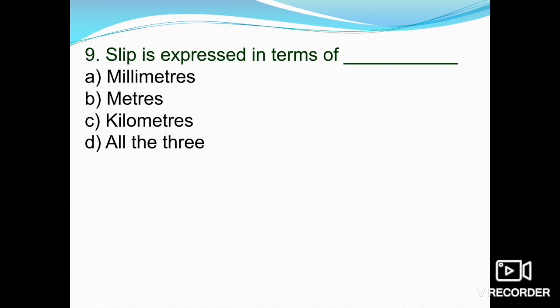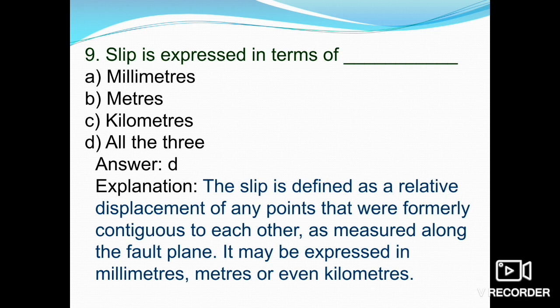Ninth one is, slip is expressed in terms of millimeters, meters, kilometers, or all the three. So basically slip can be in any dimension: millimeter, meter, or kilometer. Okay, the slip is determined as a relative displacement of any points that were formerly contiguous to each other, as measured along the fault plane, and it can be expressed in millimeters, meters, or even kilometers depending on the faulting or the slip.